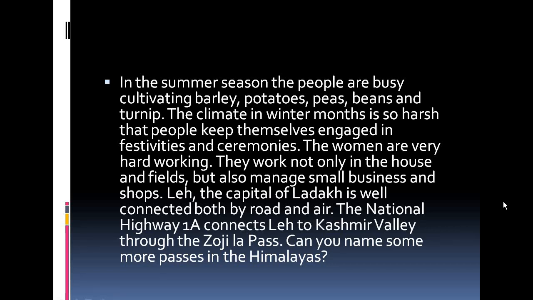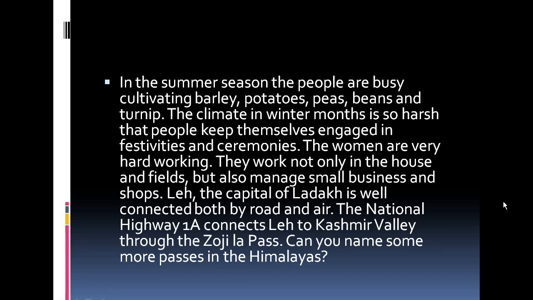So they work not only in the house and fields, but they also manage their small businesses, like bangles, earrings, other clothing, and they have their own shops where they make food and other things, jewelry, clothes, and all these things. So basically the women out there are very hardworking. They don't only work in their houses and fields, but they also manage their own businesses and shops.